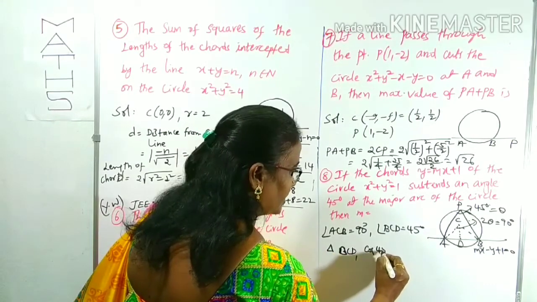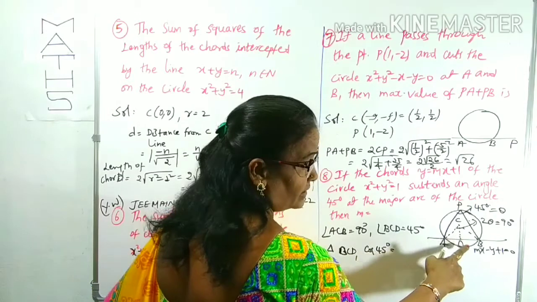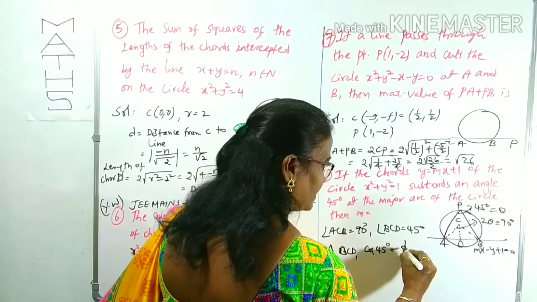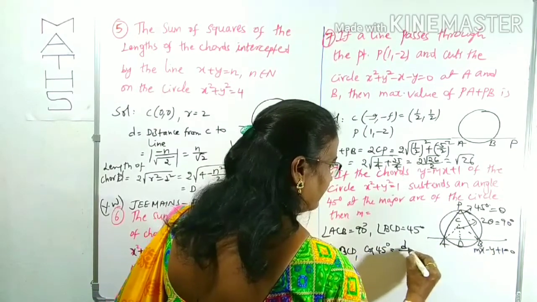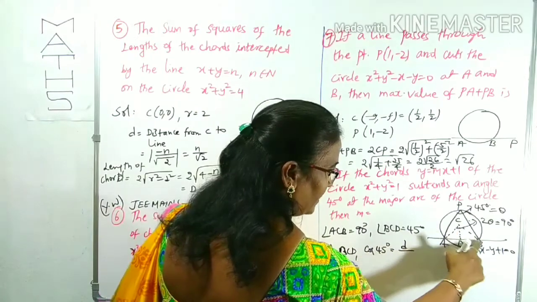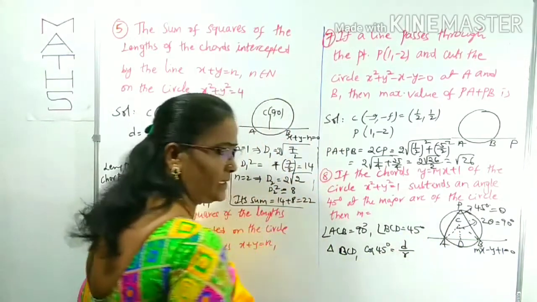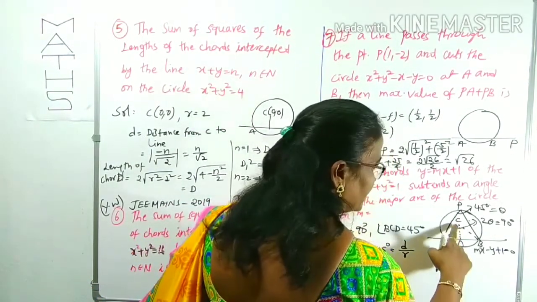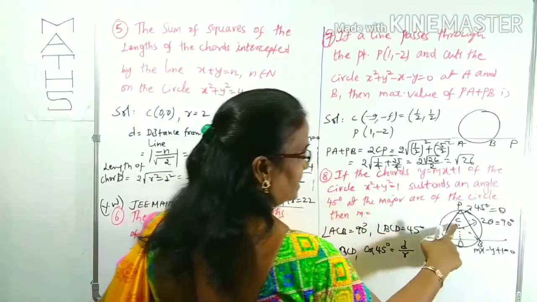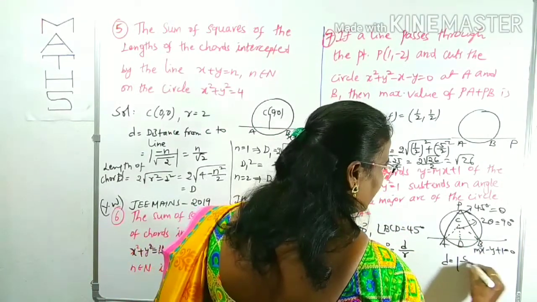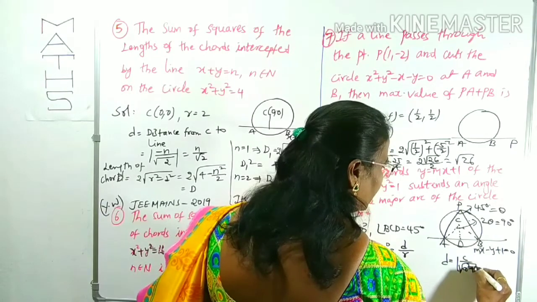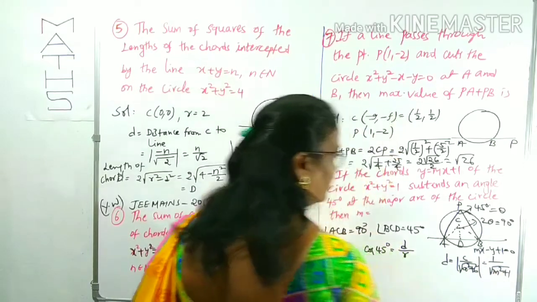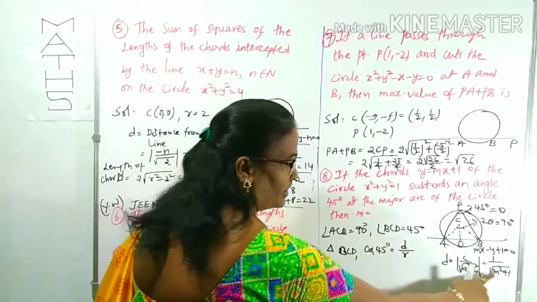cos 45 degrees equals, you know, cos theta is adjacent side by hypotenuse. What is the adjacent side here? CD. CD is simply the distance from the center to the line. D by BC is hypotenuse, the radius. Indirectly cos 45 is d by r. d is the distance from the center 0, 0 to this line, that is mod c by root over a square plus b square. c is 1, by root over m square plus 1 square is 1 only. So d is 1 by root over m square plus 1.